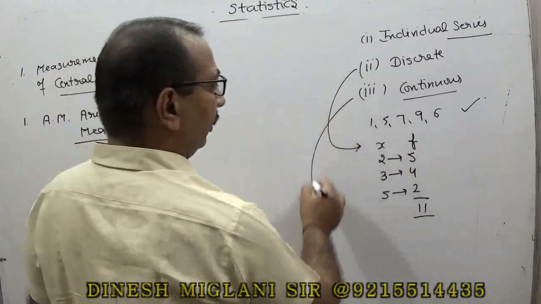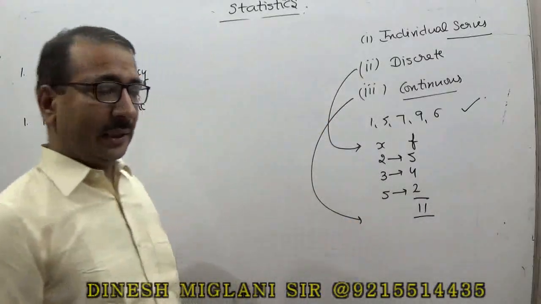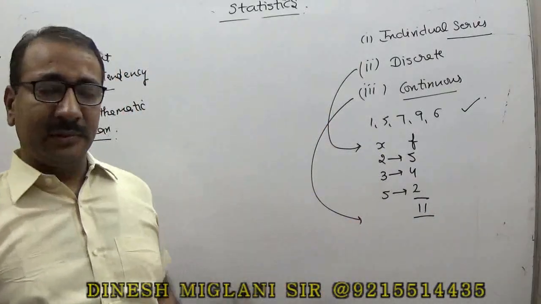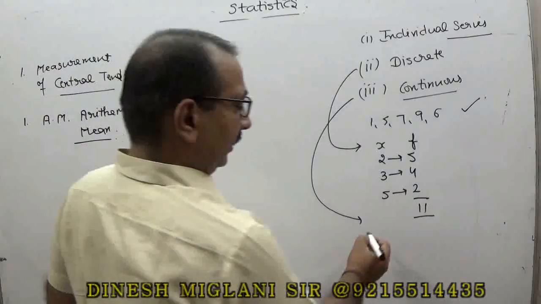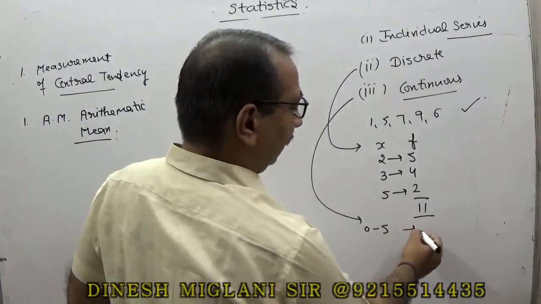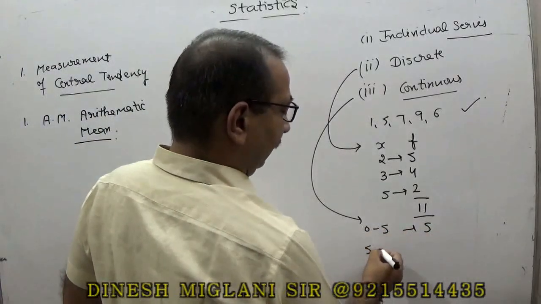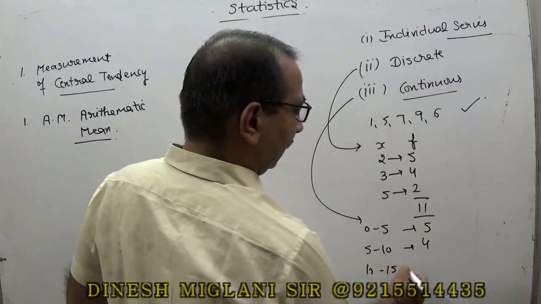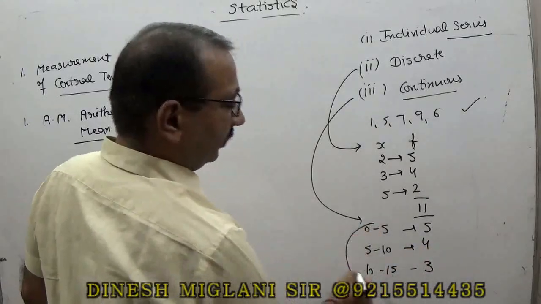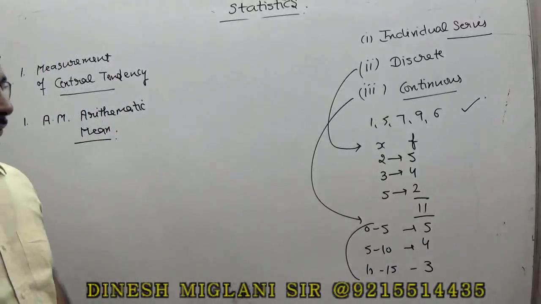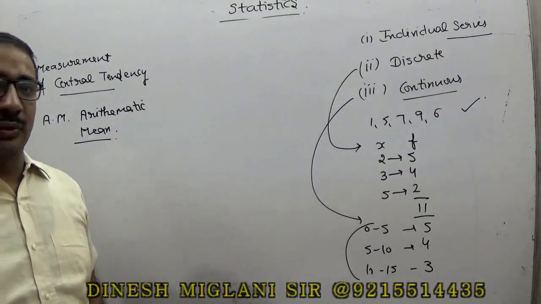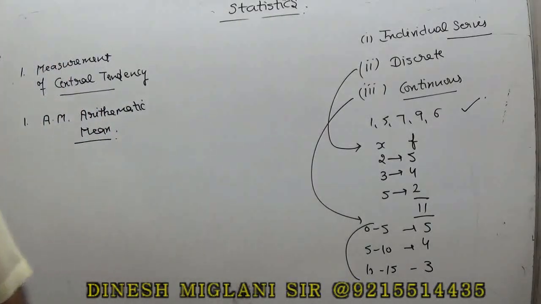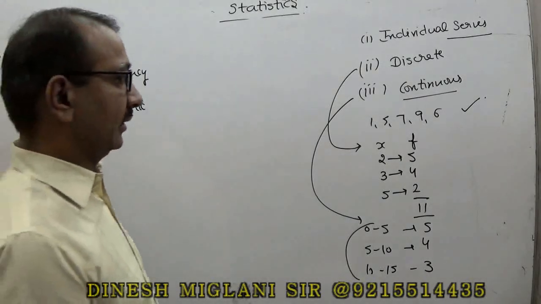And third one is continuous. In the continuous series, instead of giving the items, intervals are given, like 0 to 5 frequency is 5, 5 to 10 frequency is 4, 10 to 15 frequency is 3. So this is said to be the continuous series. So basically we have three modes of the series: one is individual series, the second is discrete series, and third is continuous series.